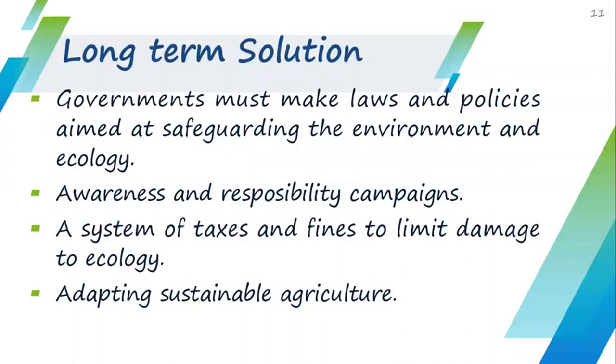The next is a system of taxes and fines to limit damage to ecology, meaning there should be fines for the people who are damaging the ecology. And the next is adopting sustainable agriculture, meaning we should focus on sustainable agriculture. So these are a few solutions in order to implement sustainable development. So this is all about today's session.